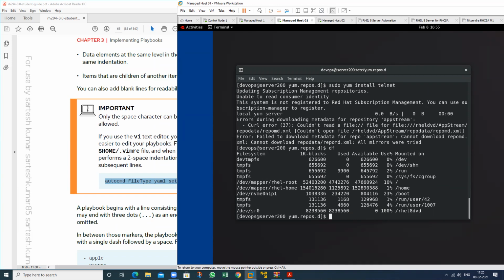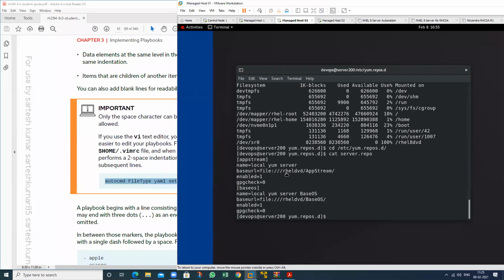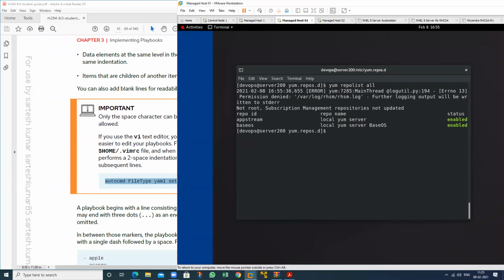So just go to the location /etc/yum.repos.d, get server.repo. What is the location of this one? It's correct. gpgcheck 0. Now yum repolist all.